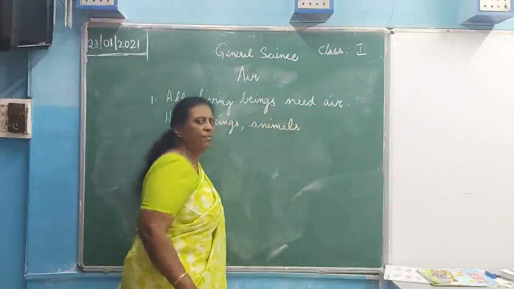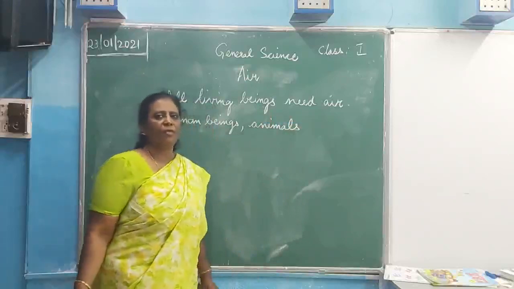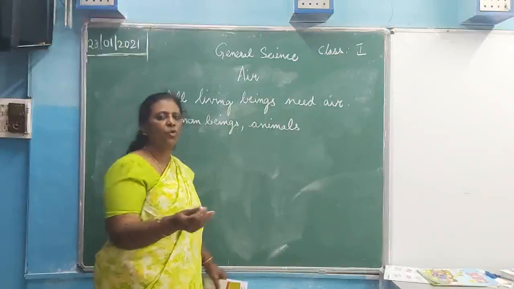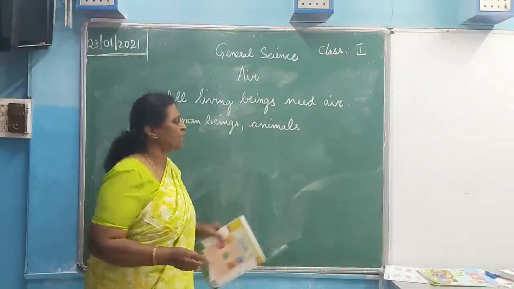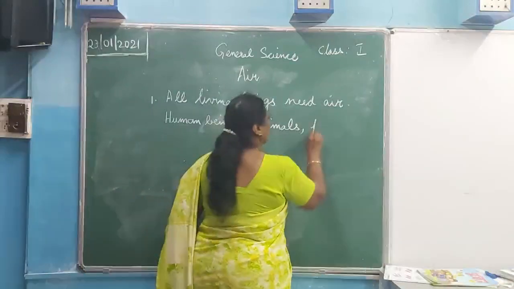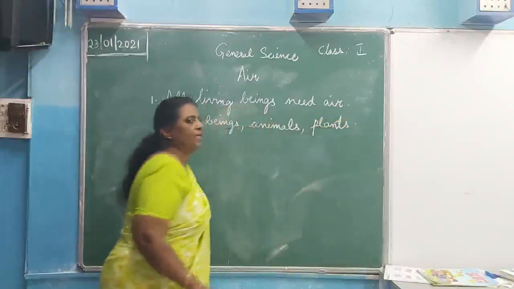Animals also are living beings, isn't it? They have life in them. That is why animals eat and move. So they are also living beings. Then plants.